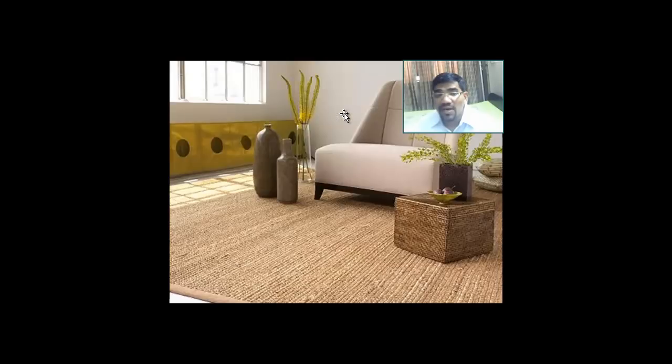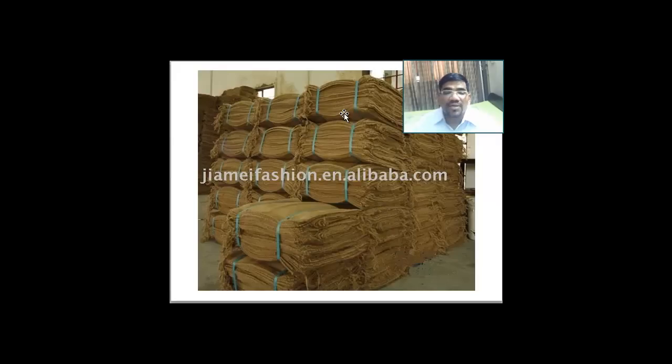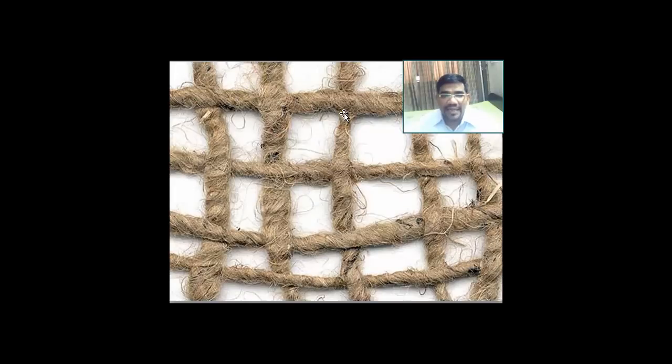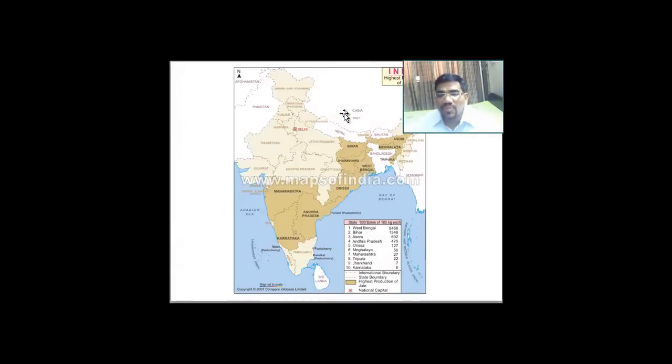Further, you can see how well jute is being utilized, and it can be used for making carpets. But today the demand for much softer carpets has made jute outdated. In this picture you can see how jute is shown, and in the next picture the various products made of jute. Here you have gunny bags made of jute. Further we see ropes made of jute, and the next one is the map that shows the production of jute.